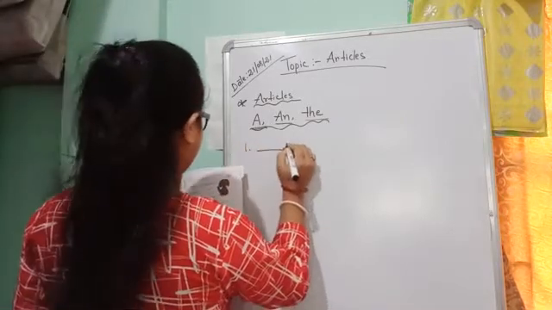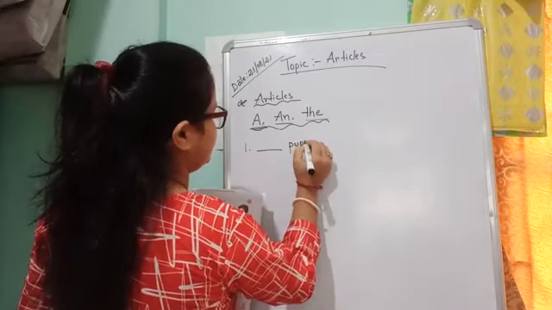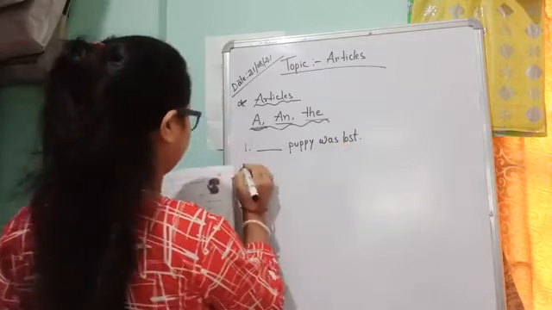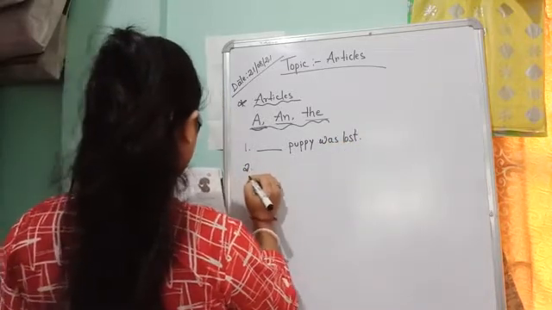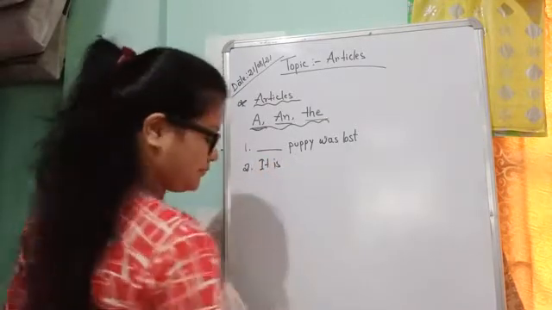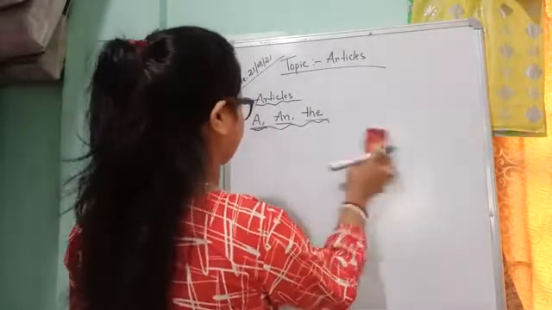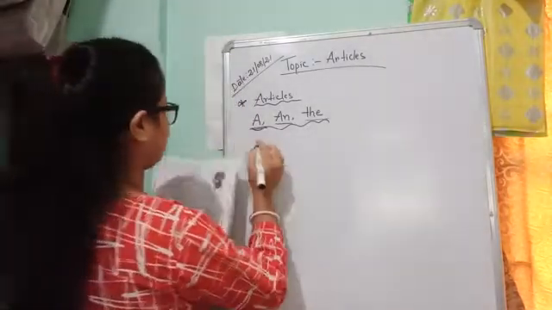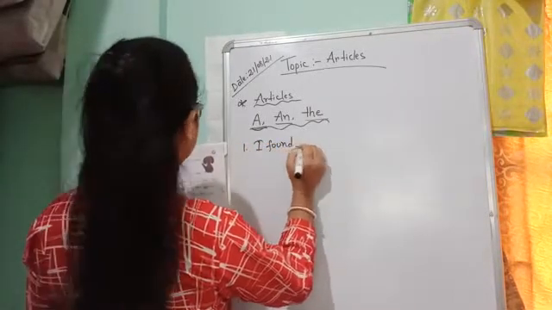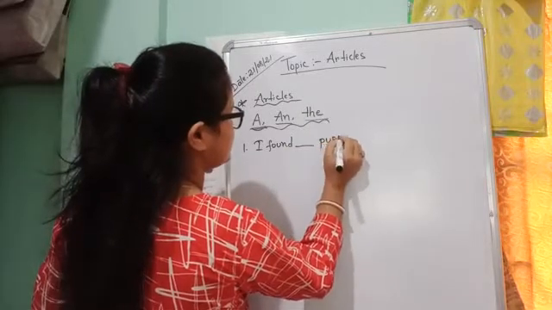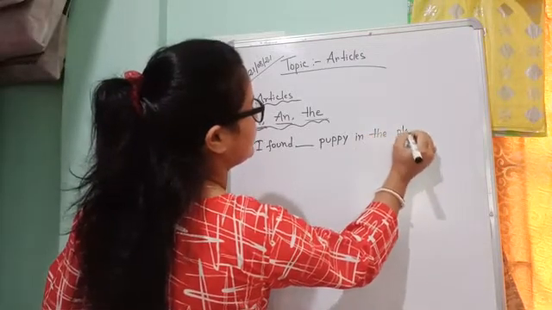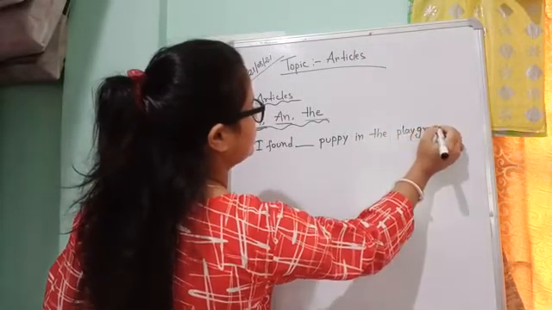Examples: ___ puppy was lost. I found ___ in the playground.